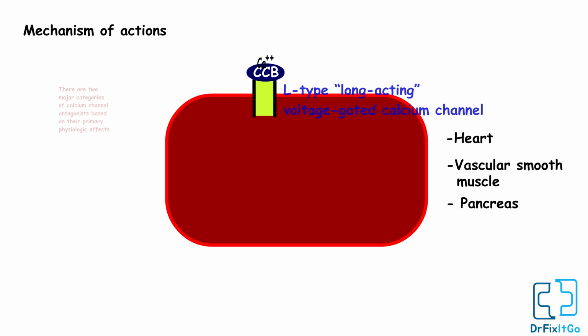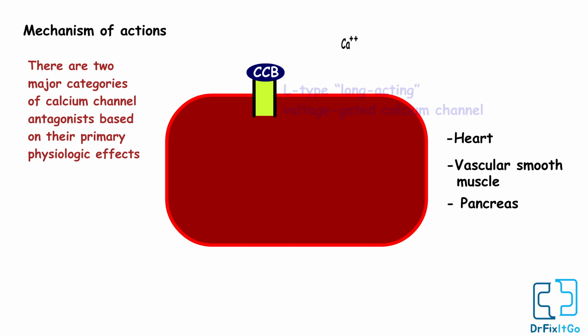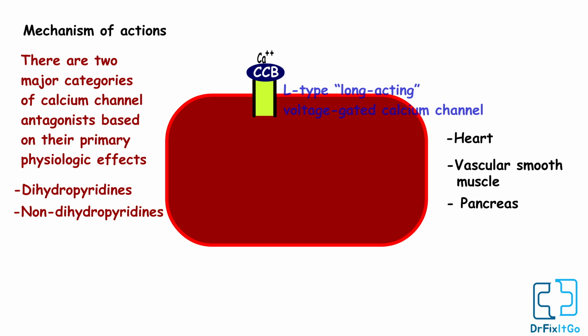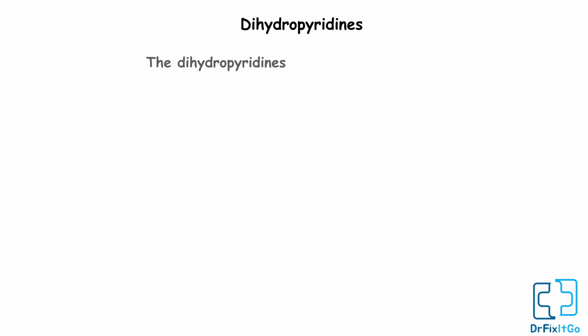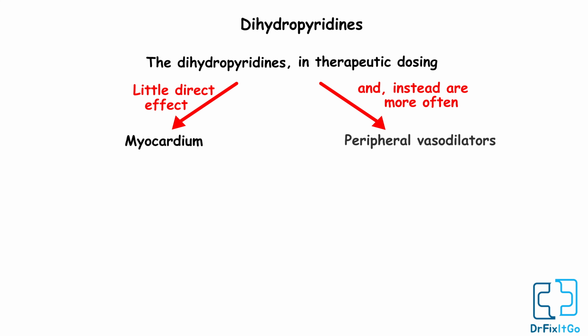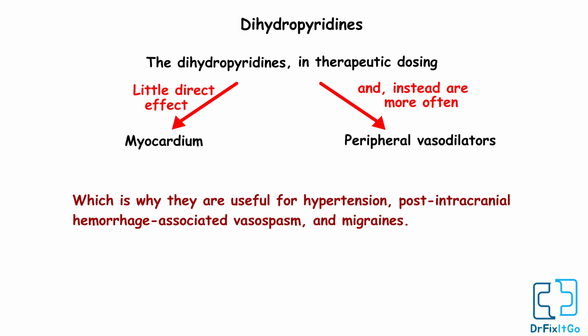There are two major categories of calcium channel antagonists based on their primary physiologic effects: dihydropyridines and non-dihydropyridines. The dihydropyridines in therapeutic dosing have little direct effect on the myocardium and instead are more often peripheral vasodilators, which is why they are useful for hypertension, post-intracranial hemorrhage associated vasospasm, and migraines.